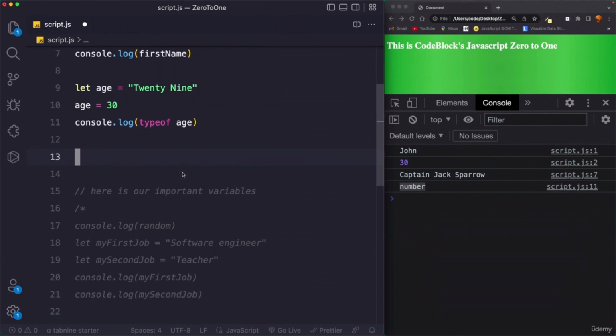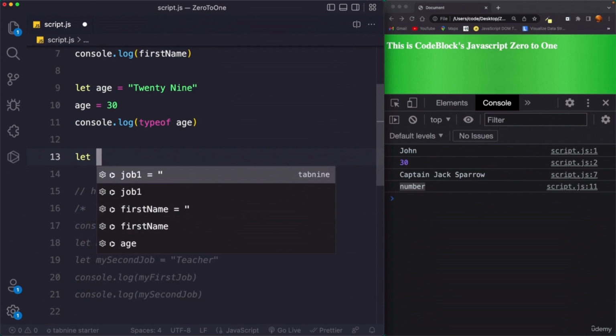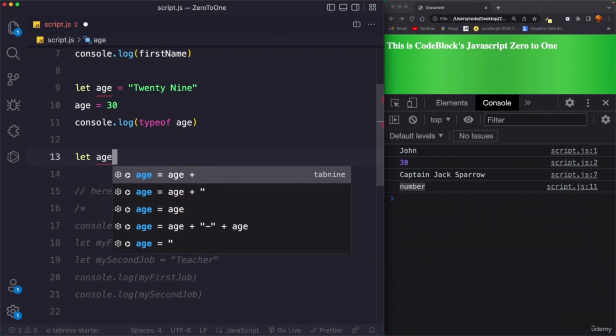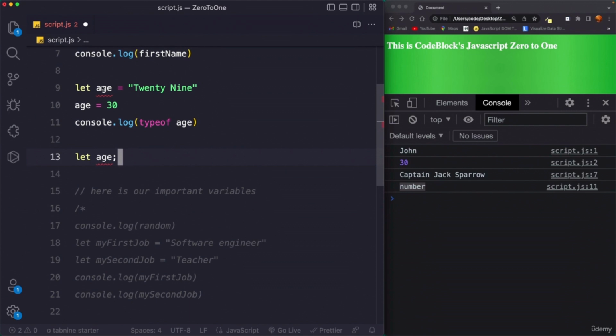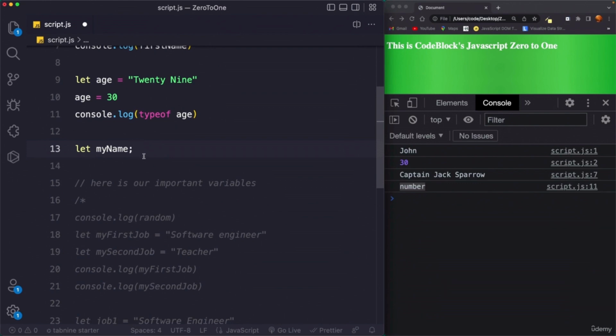So remember that undefined is the value taken by a variable that is not yet defined. So basically undefined means an empty value. So it's perfectly legal in JavaScript to do this. We can say let age, and that's it. Well, not that's it, because we already have an age variable defined. So let's change the variable name to something else. So I can say let myName, and this is completely legal in JavaScript. Okay, so we have defined a variable but without a value.